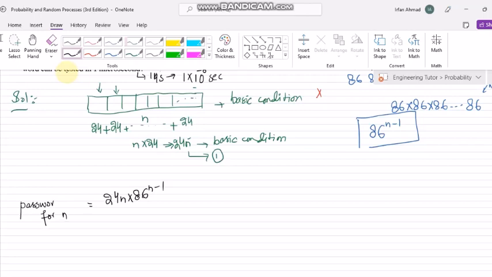Okay, so that is the password for the nth number of characters, and similarly here the minimum length of the password is 8 and the maximum is 10. Okay, so let me write it for all possible lengths.